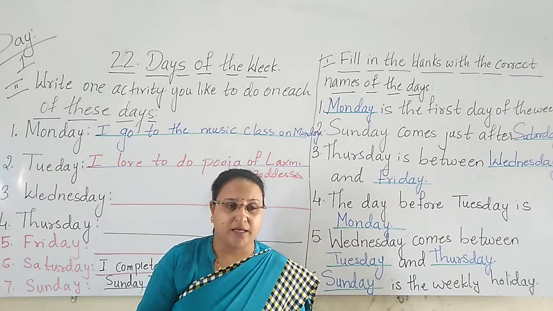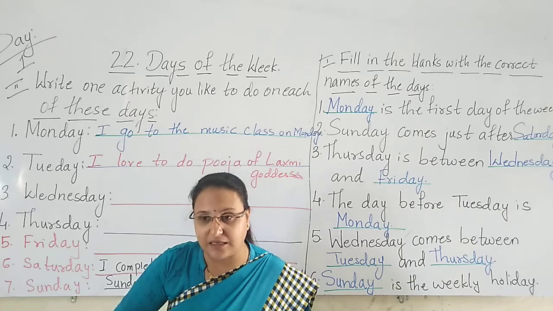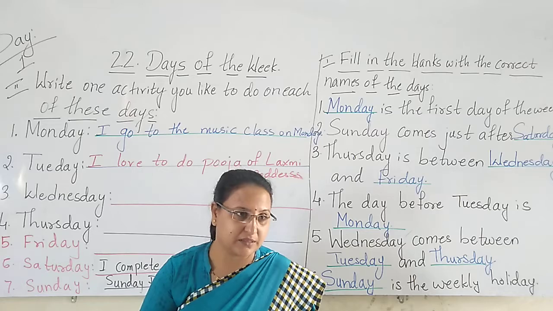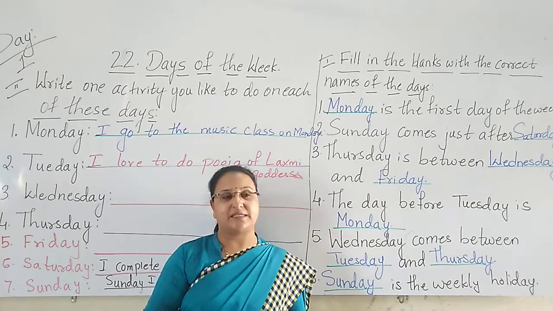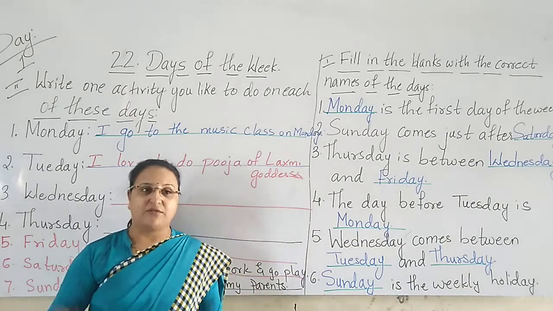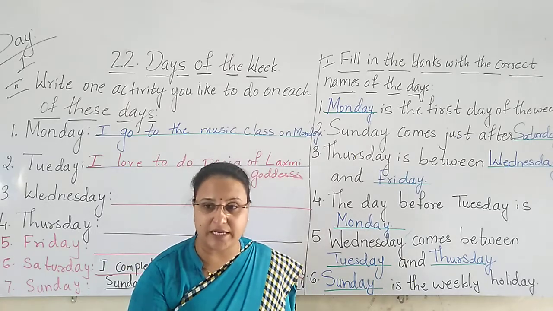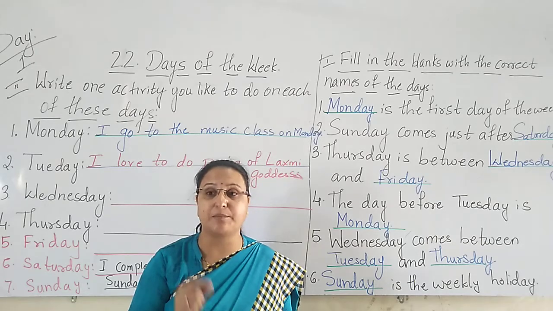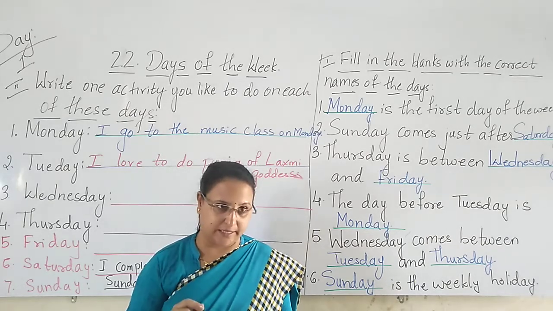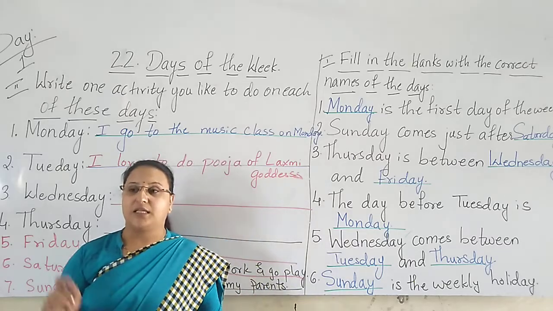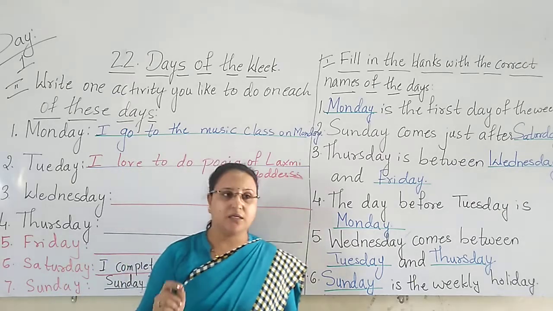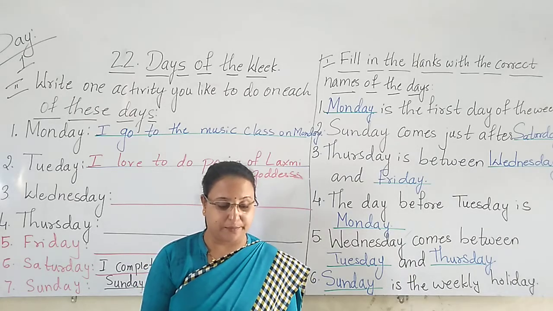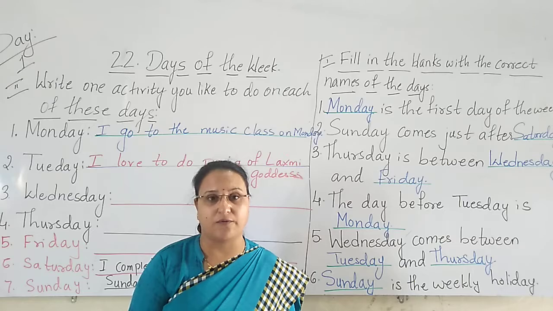So like this way, there are 7 days in a week and all the 7 days are having different names. Yes or no? All the 7 days are having different names. We call them by that name. Why? Because it has a particular name for the day. Yes or no? So here today we have completed the topic that is days of the week.